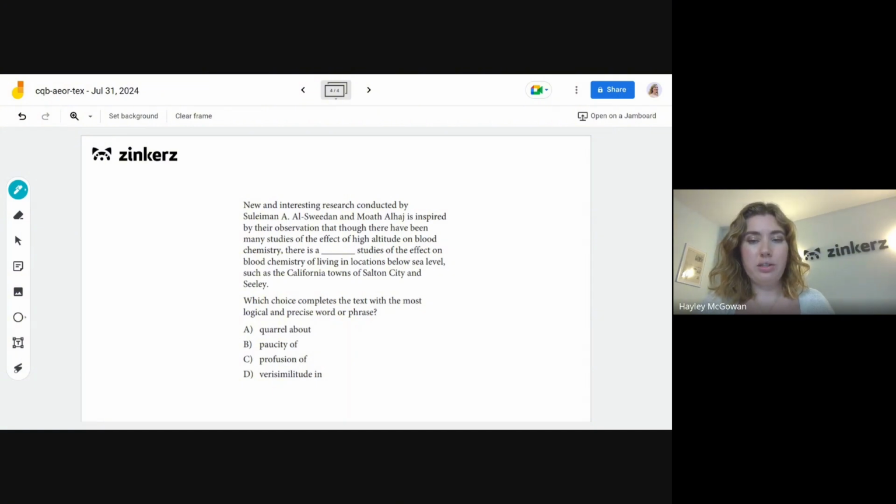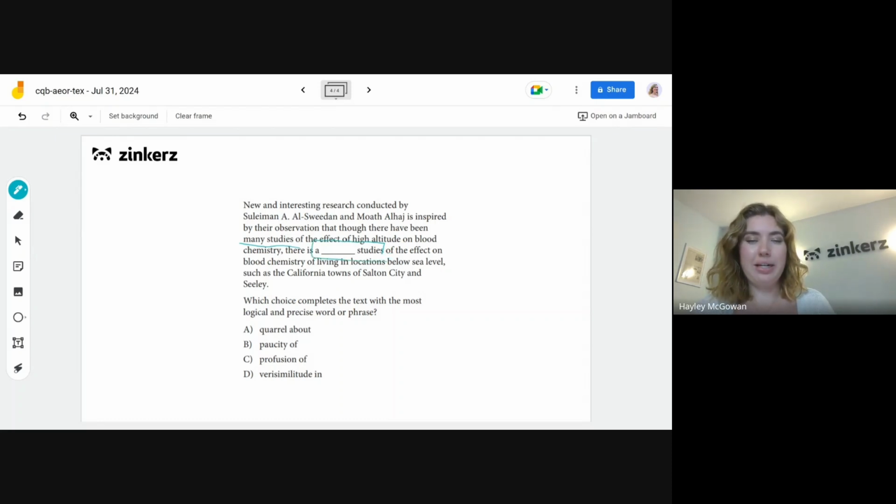All right, so again, thinking about our setup here, our context. So we have this new and interesting research that we're talking about, inspired by their observation that though there have been many studies on the effect of high altitude on blood chemistry, there is a blank studies on the effect on blood chemistry of living in locations below sea level, right?